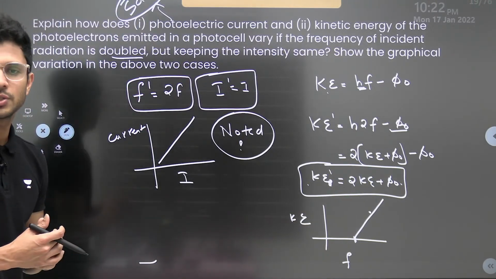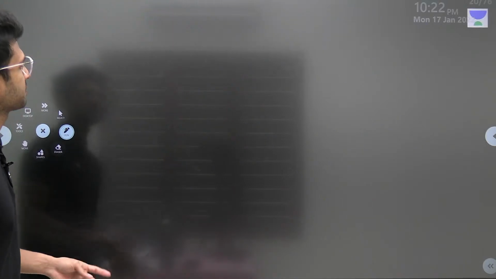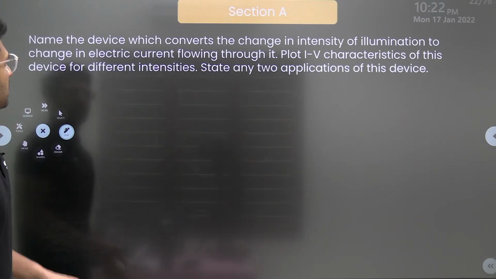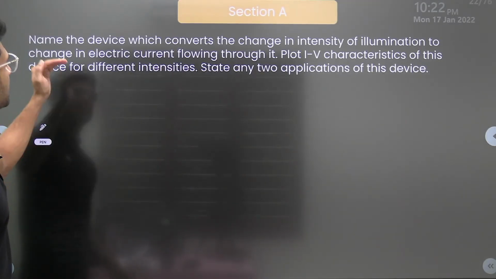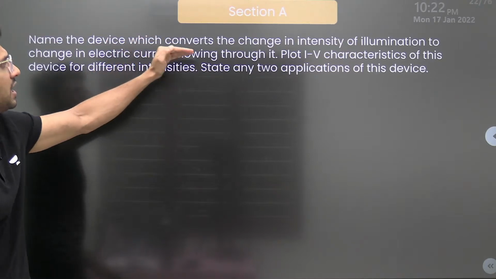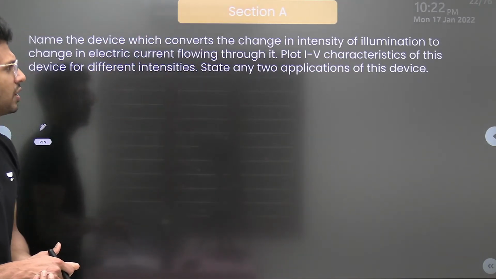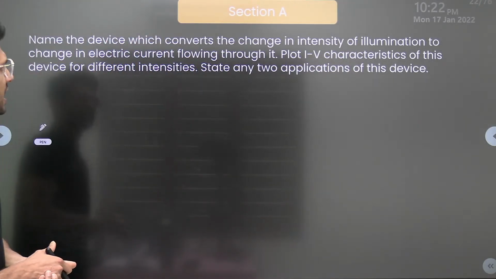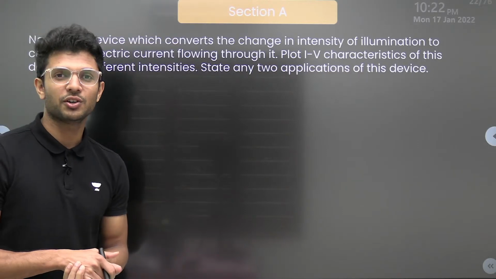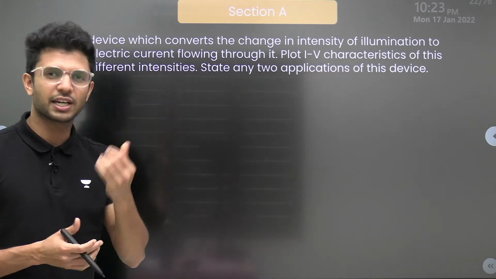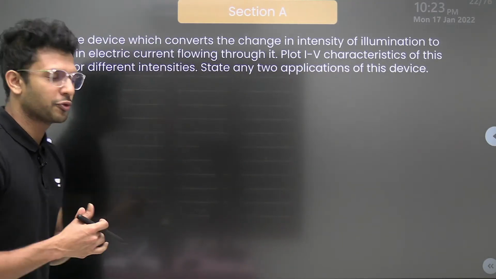Okay, so we are proceeding further to the next question. Name the device which converts the change in intensity of illumination to change in the electric current flowing through it. How many of you know? Ready from the chapter of electronics. It is photodiodes.